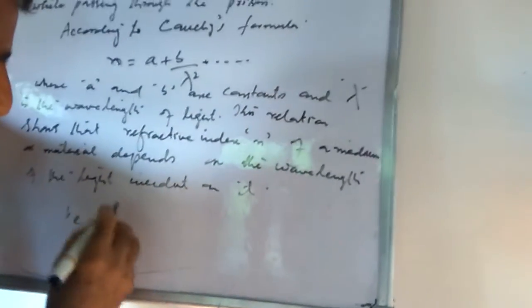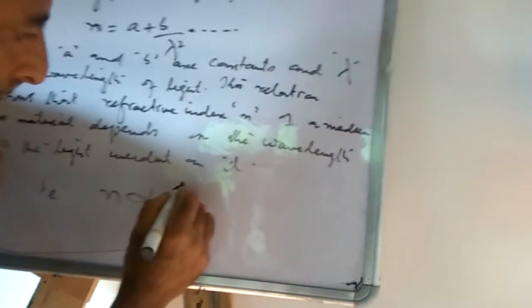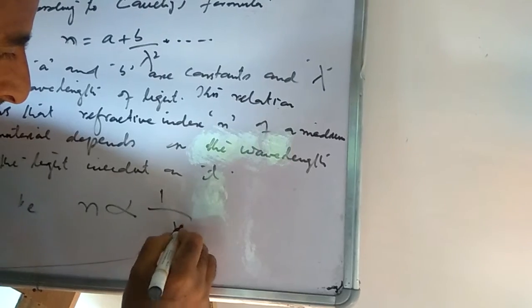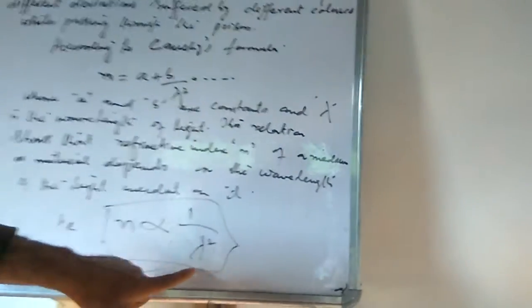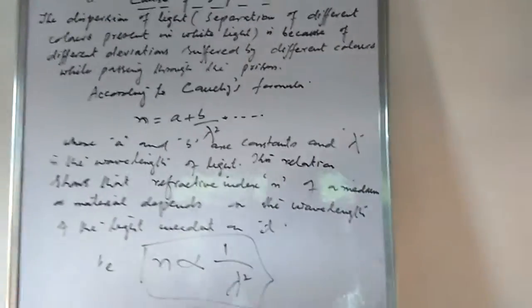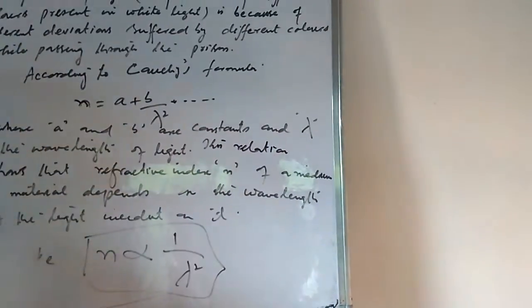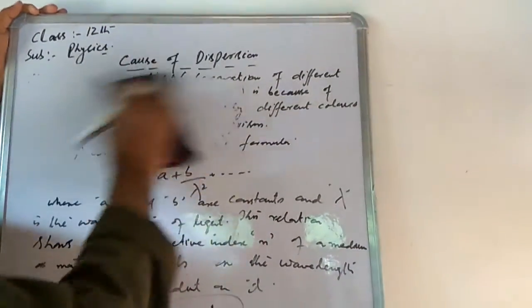That is, refractive index is inversely proportional to the square of the wavelength. According to Cauchy, this refractive index is inversely proportional to the square of the wavelength. That means the refractive index of a material or medium depends upon the wavelength of the light which is incident on the material or medium.